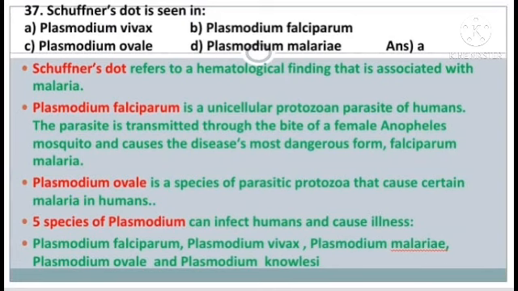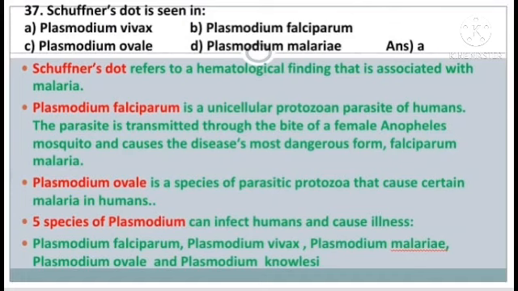Question number 37. Schüffner's dots are seen in. The options are Plasmodium vivax, Plasmodium falciparum, Plasmodium ovale, or Plasmodium malariae. The answer is option A. Schüffner's dots refer to a hematological finding that is associated with malaria.